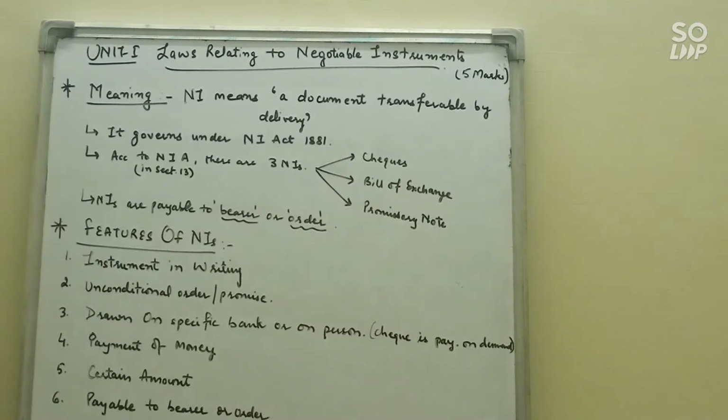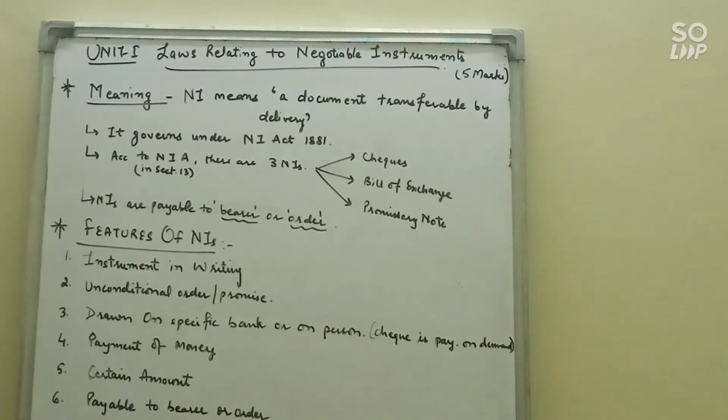Already we have discussed. Order means when it is specified to whom we need to make the payment, and bearer, any person who has that negotiable instrument has the right to encash it. Clear? Next is the payee must be a certain person. Like there should be a certain amount in the negotiable instrument, similarly, there should be a certain person to whom we want to make the payment. So payee means the person who will get the payment. So he must be a certain person.